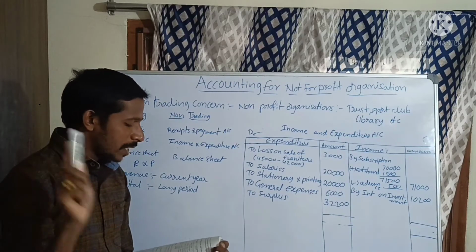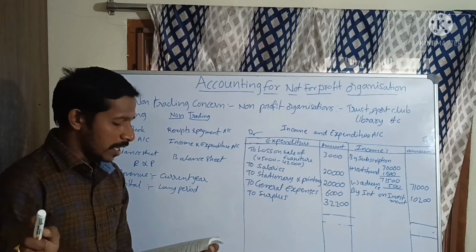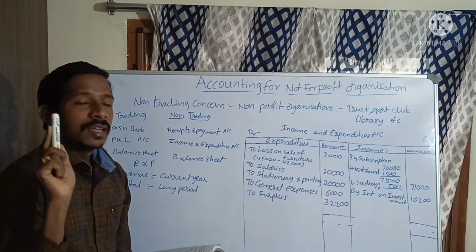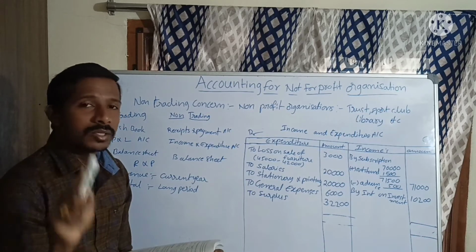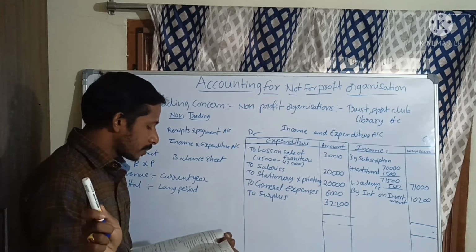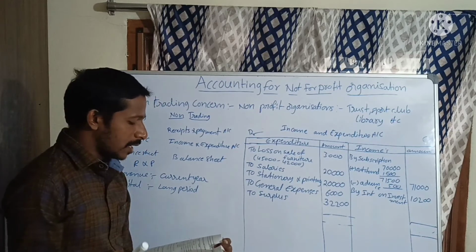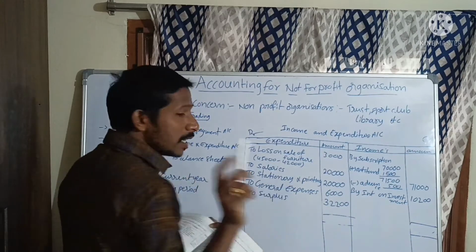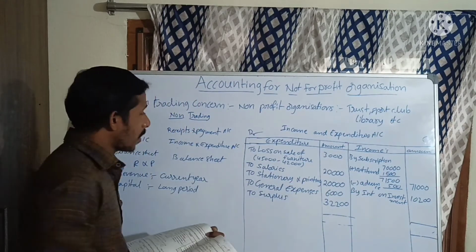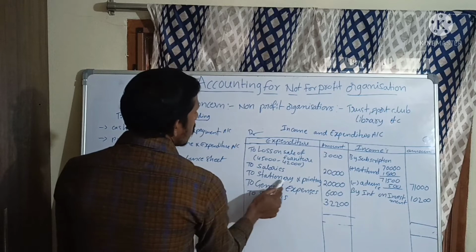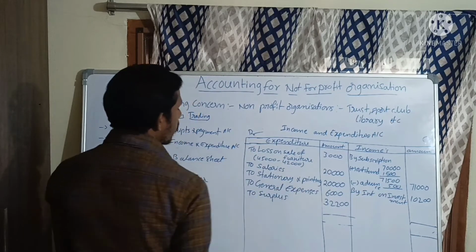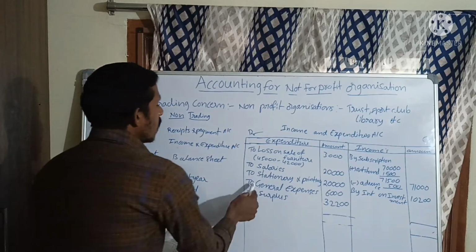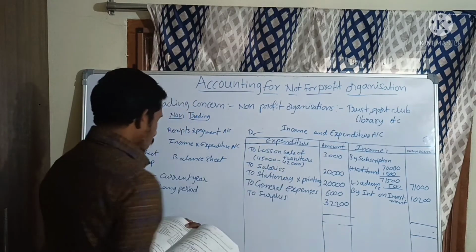Next, fixed deposit is an asset, we should not take. Purchase of furniture we should not take, it is an asset. And purchase of shares is also an asset, we should not take. Stationery and printing. Stationery is an expenditure. Here stationery is on the payment side, so it is expenditure. To stationery and printing 20,000. Next, general expenses is clearly an expenditure. To general expenses 6,000. Okay.